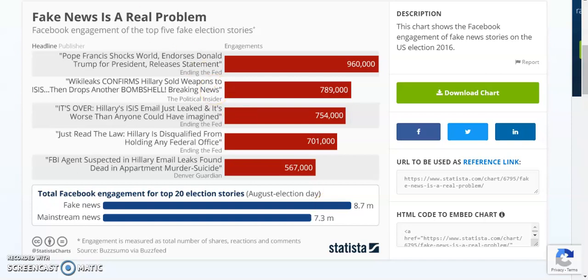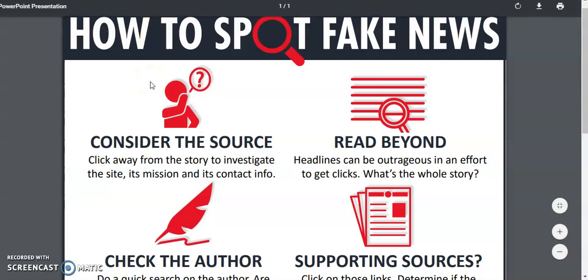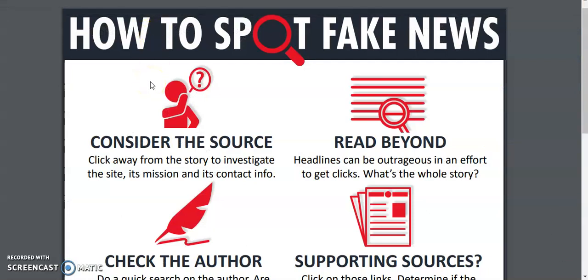So we're going to look at a little infographic that kind of gives us some tips and some things that we can try to help us, not just as it says how to spot fake news, but also how to evaluate any information that comes before us, how to think about sources. So the first recommendation is just to consider the source. What is the source? Where is this coming from?